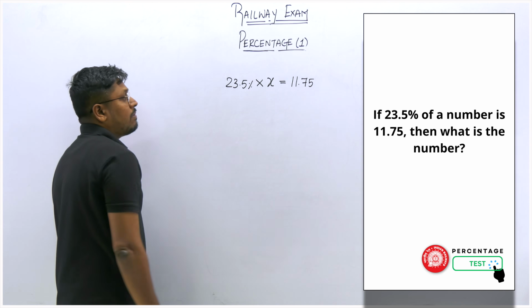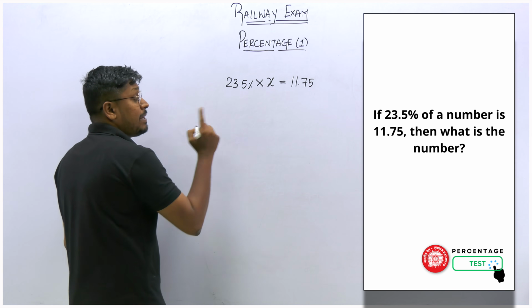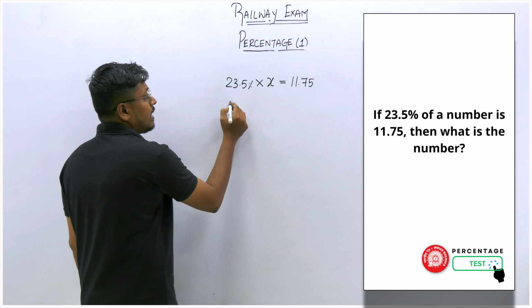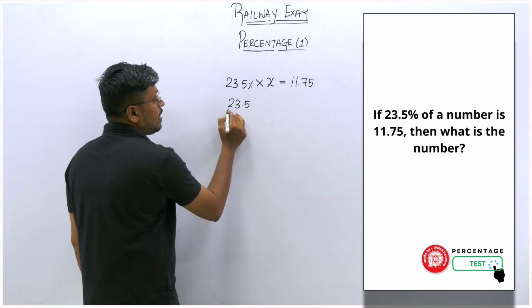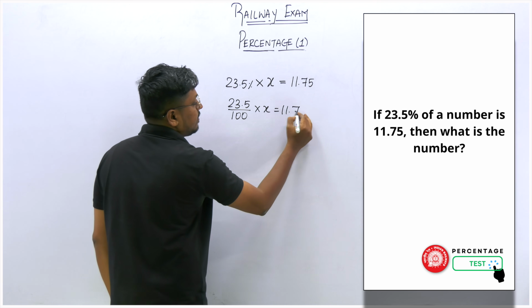Yes. So now our target is to find what the number is. So what we can do here is be careful with the decimal point. First we can write this as 23.5 divided by 100 into x is equal to 11.75, right?